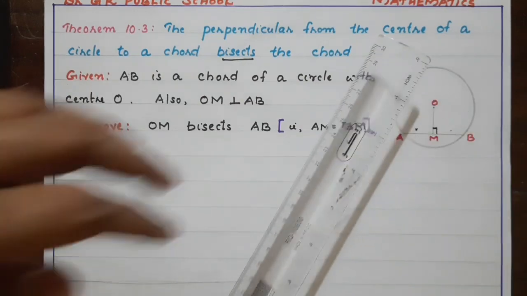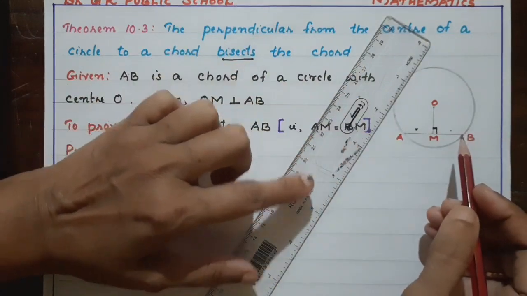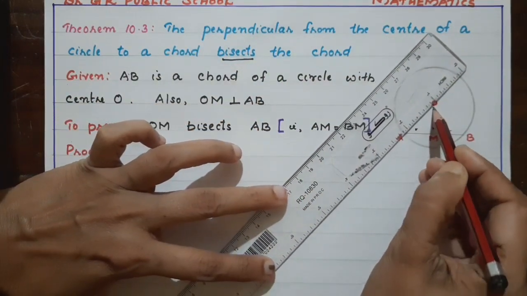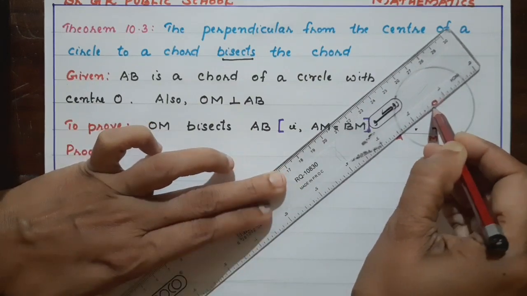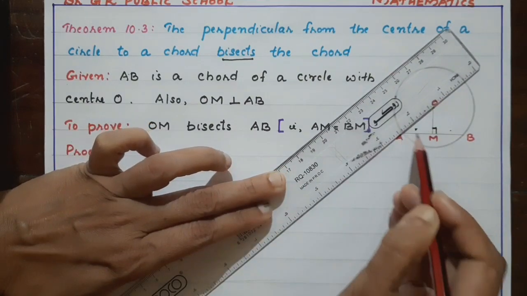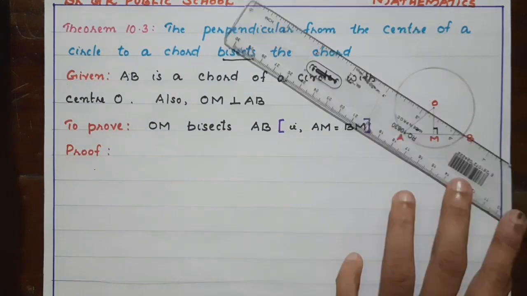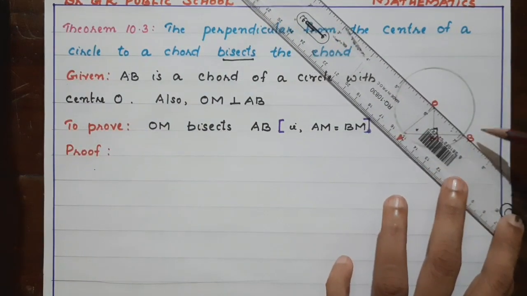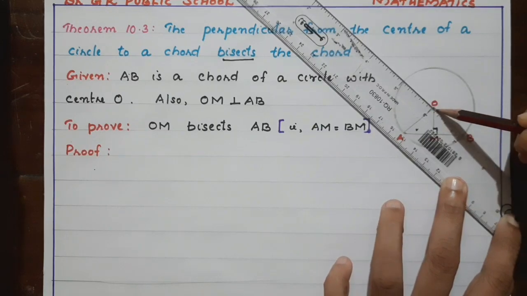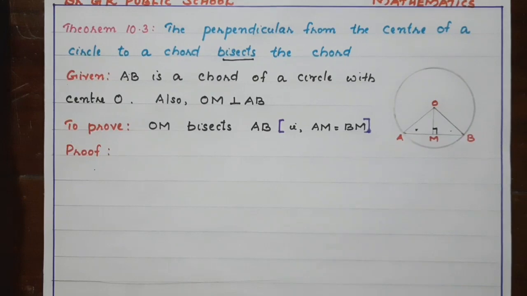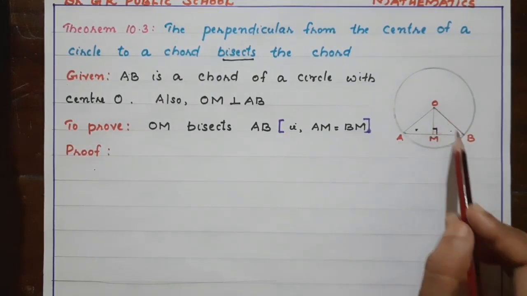Okay, children? So, let me join OA and OB. Okay, I joined OA and OB.